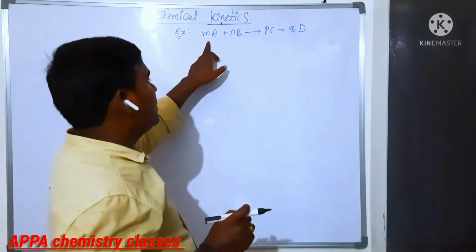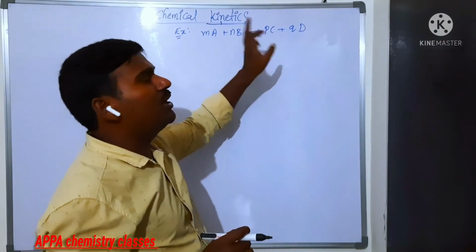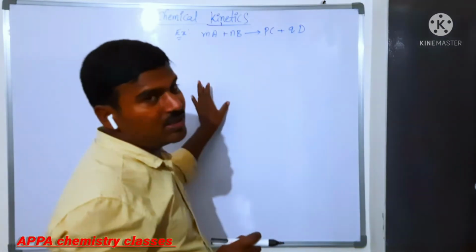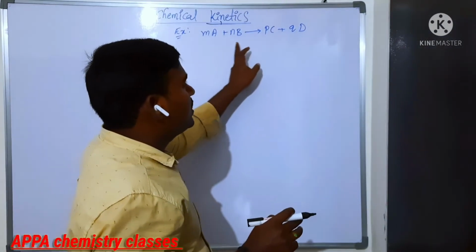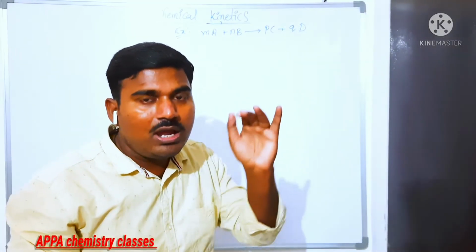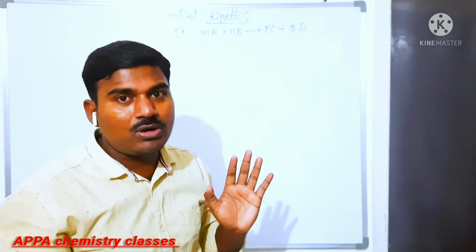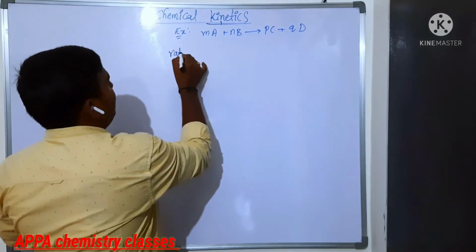For example, m moles of A definitely combine with n moles of B, then only it will form p moles of C. They have some fixed ratio. So for that reason, whatever coefficients are there for reactants and products, while writing the rate expression those coefficients are taken in the denominator to equalize the rates.